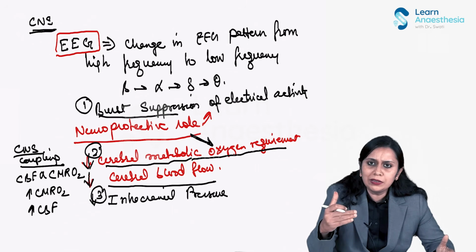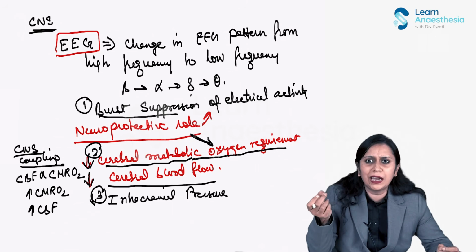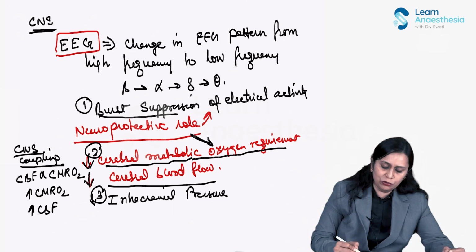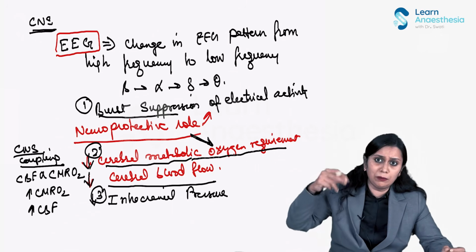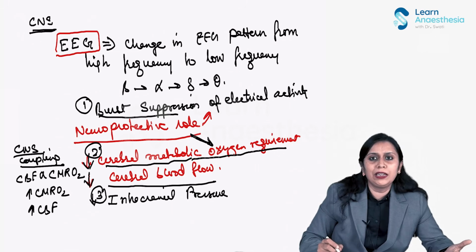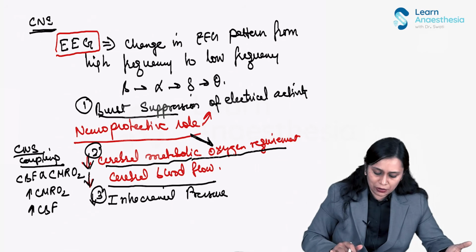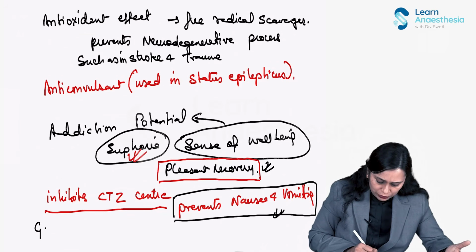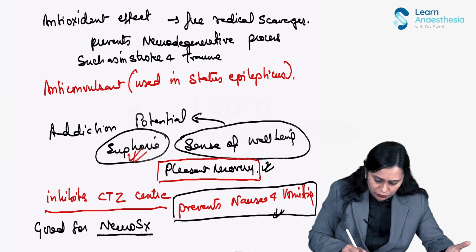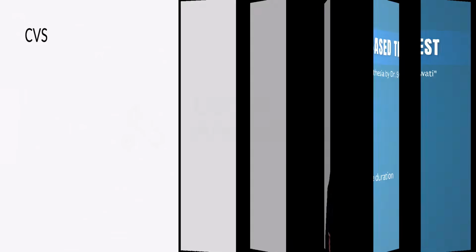Why? Because inhalational, even the best one, has a little potential of increasing ICP because they are uncouplers. They do not follow the rule of coupling because they dilate the blood vessels of the brain. This is not seen with IV anesthetic agent. Propofol has a very huge role in neurosurgical procedures for induction and maintenance of general anesthesia. So this agent is good for neurosurgical procedures. Okay. Now let us discuss the effect on cardiovascular system.